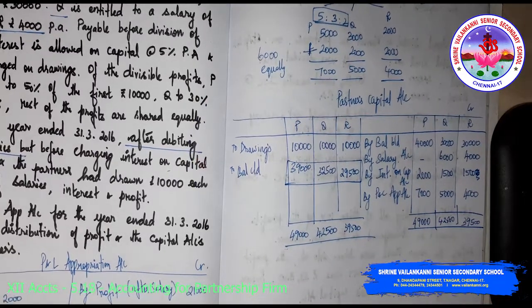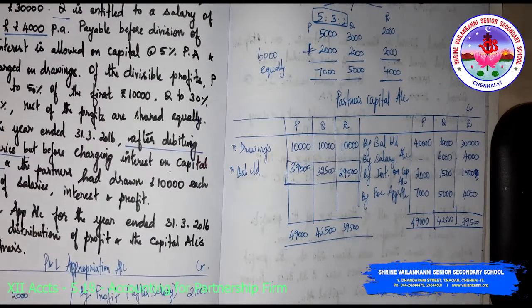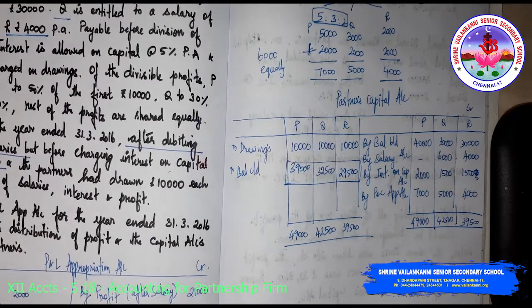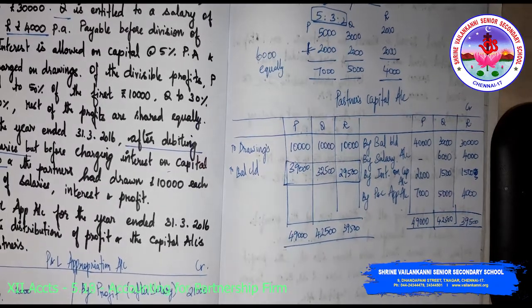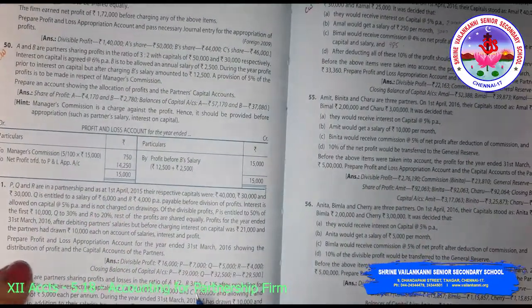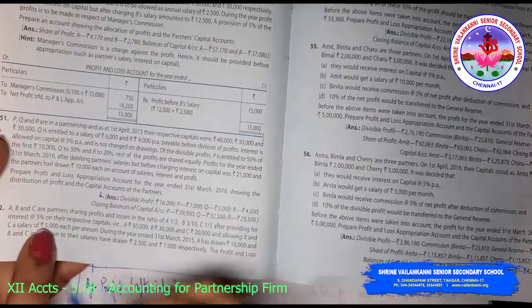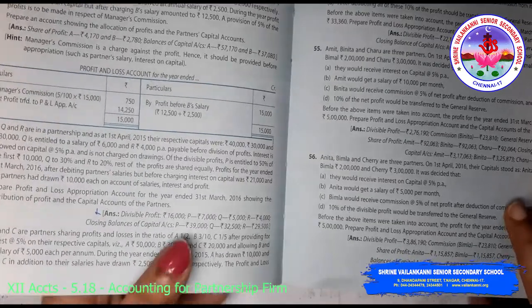So let me check the answer also. We have 39,000, 32,500 and 39,500 as our answer. Yes, our answer is right. You can see here. So this is the answer. The next question that we are going to discuss.